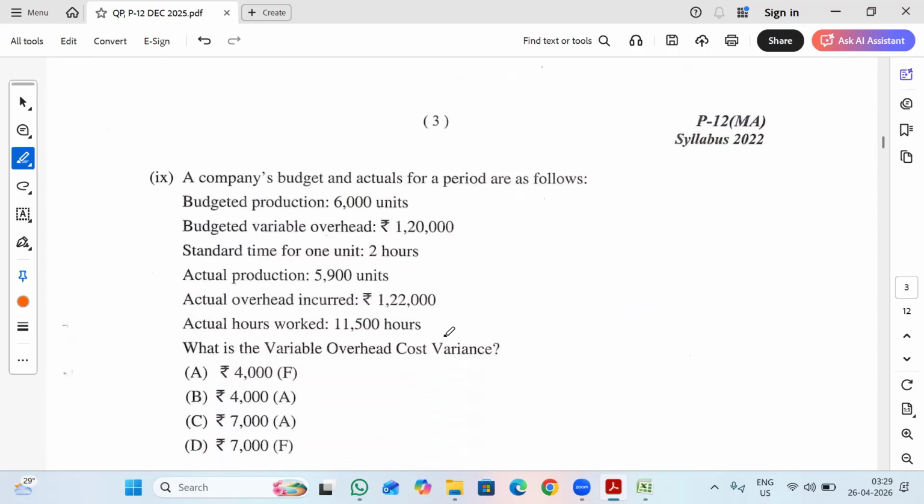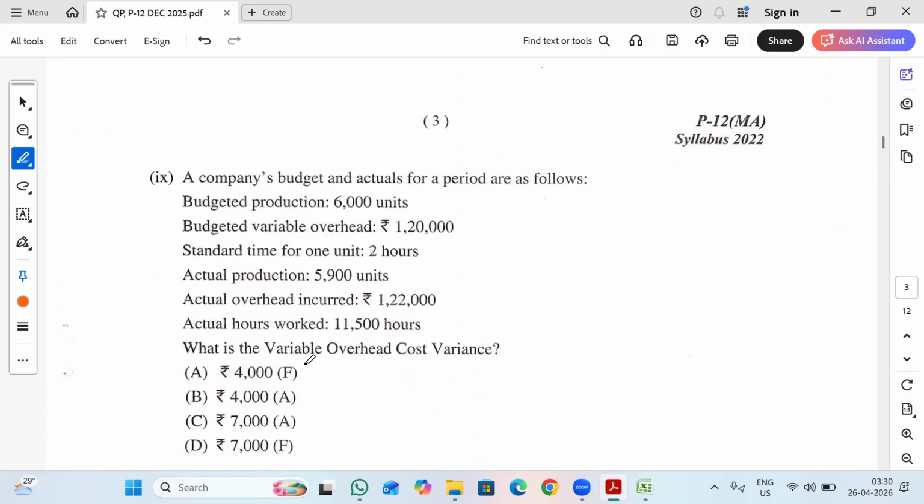A company's budget and the actuals for a period are as follows. Budgeted production 6,000 units, budgeted variable overhead 1,20,000, standard time for 1 unit 2 hours, actual production 5,900, actual overheads incurred 1,22,000, actual hours worked 11,500. Now we need to calculate the variable overhead cost variance.